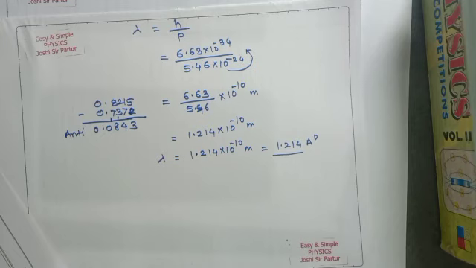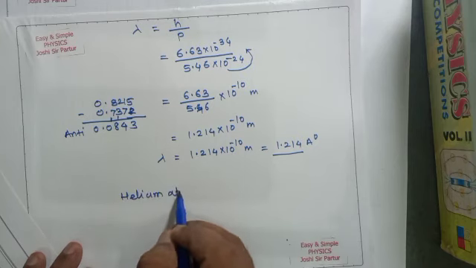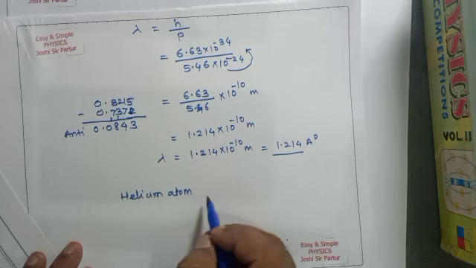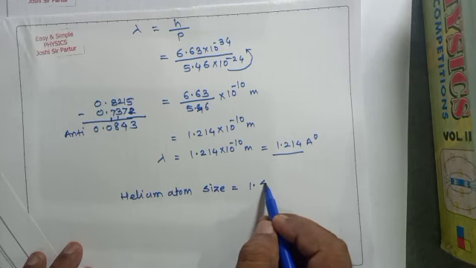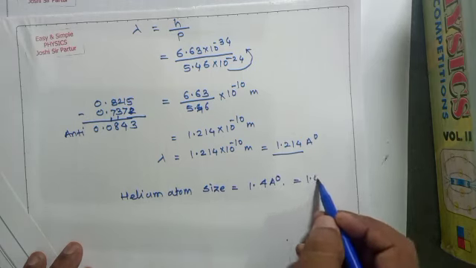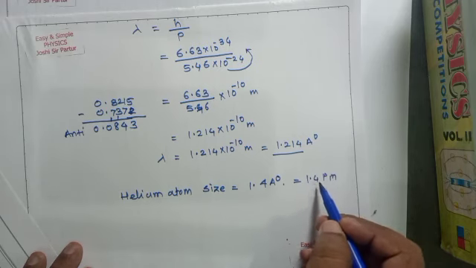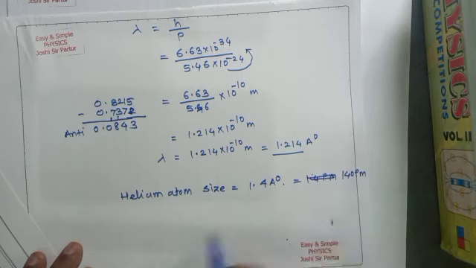Therefore the wavelength associated with the electron is the same as the size of helium and more than the size of hydrogen atom. For helium atom, its size will be 1.4 angstrom unit, that is 140 picometer.